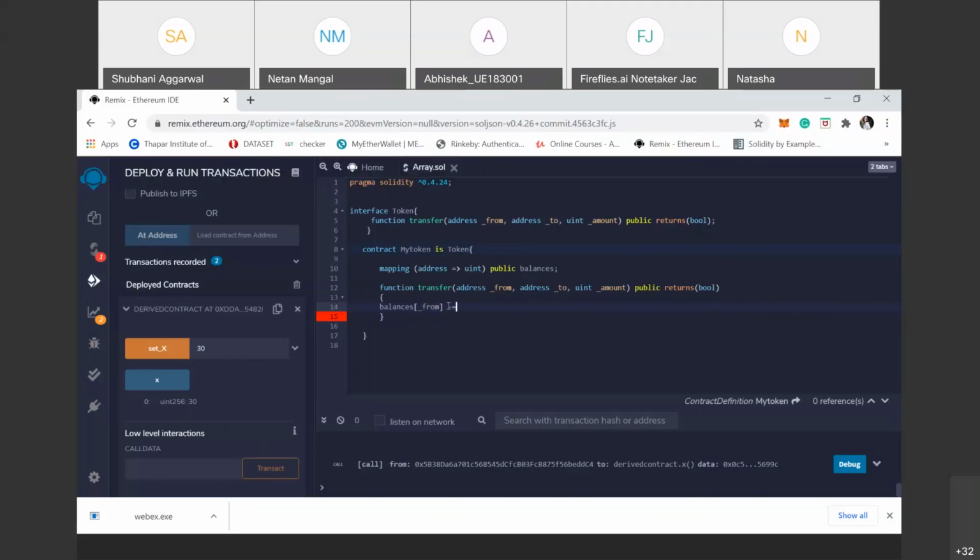So minus equal to how much amount is cut from this address? That is amount. Here, balances of to, how much amount is added to this address, is equal to amount.